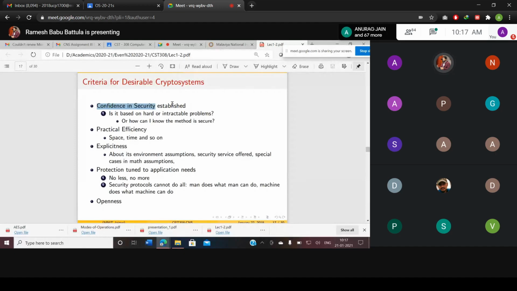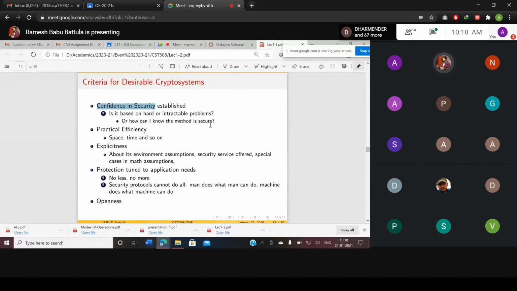Is it based on hard or intractable problems, or how can I know the method is secure? These two we answered with the help of small examples. Next, practical efficiency: space, time, and so on. I will provide an example. The remaining ones are explicitness, protection tuned to application needs, and openness. You can understand them very easily.